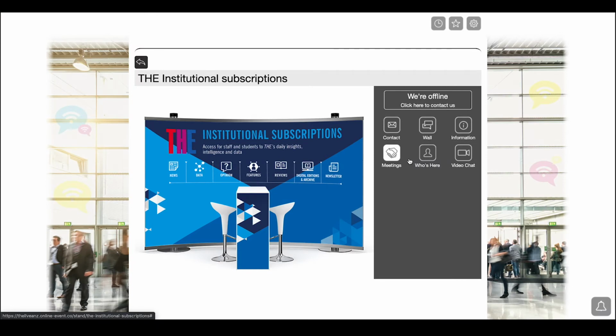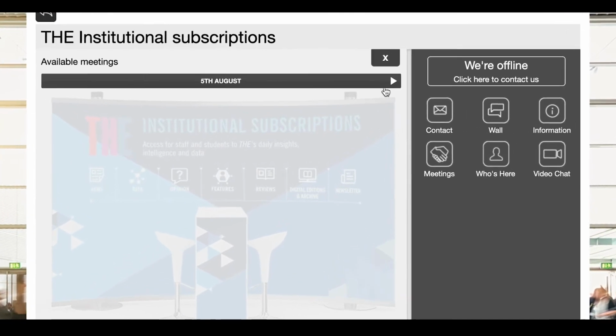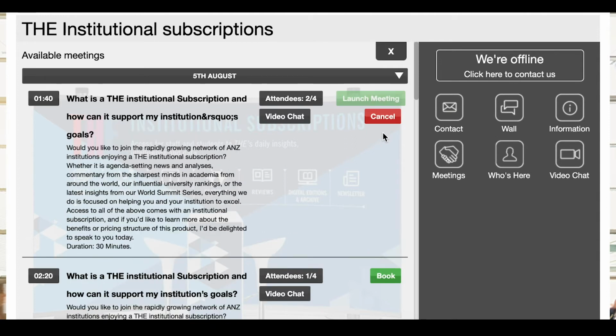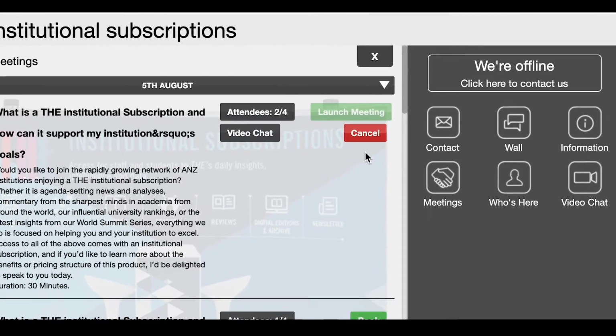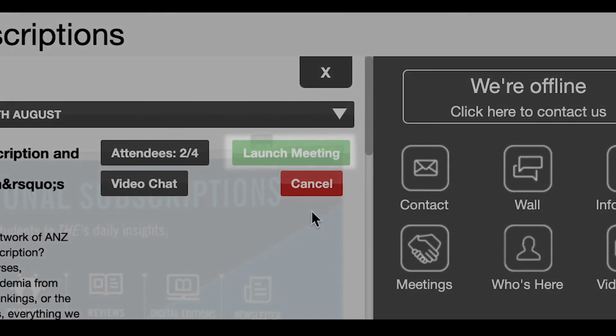You will see if an exhibitor is offering one-to-one meetings by the Meetings icon on their exhibition booth. Click on the Meetings icon and click the down arrow to see the meetings available and at what time. If you wish to book onto the meeting, click Book. You will get an email to confirm the details of the meeting, and also a notification in the alerts to say that you have booked on, and you will get a 15-minute reminder before your meeting to join. When it is your time to join the meeting, click the launch icon next to the meeting you have booked.